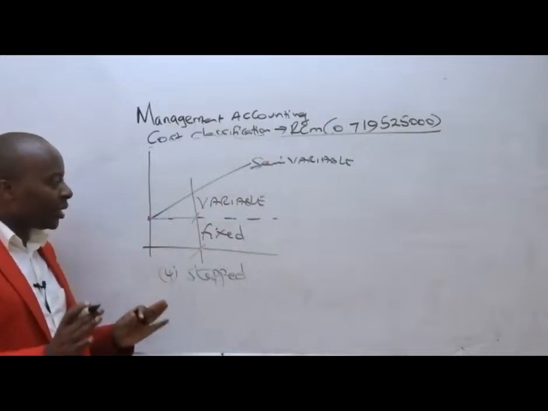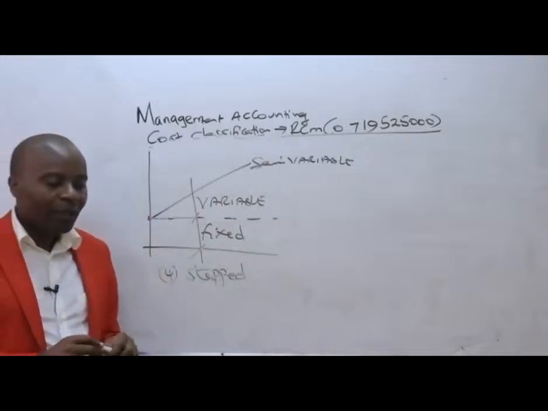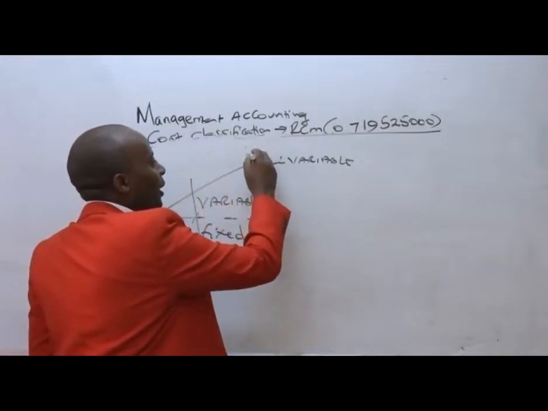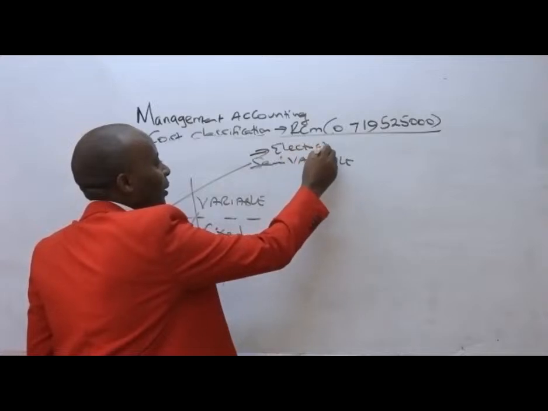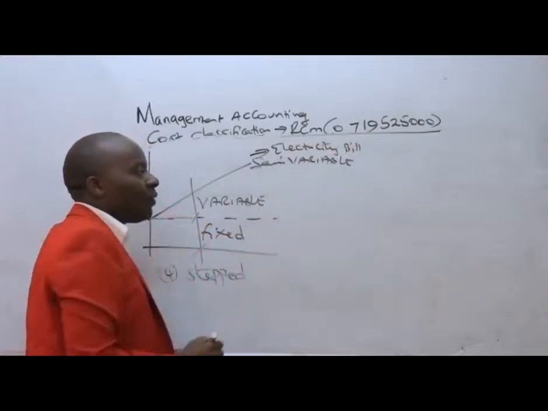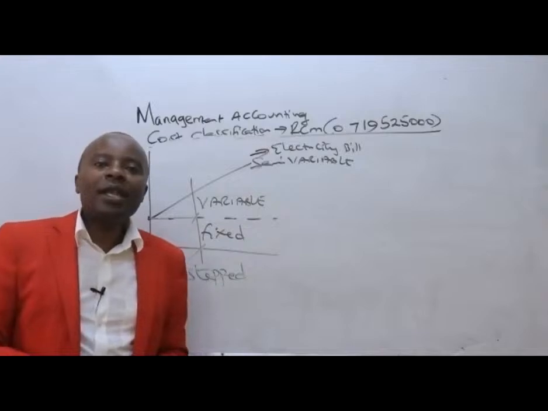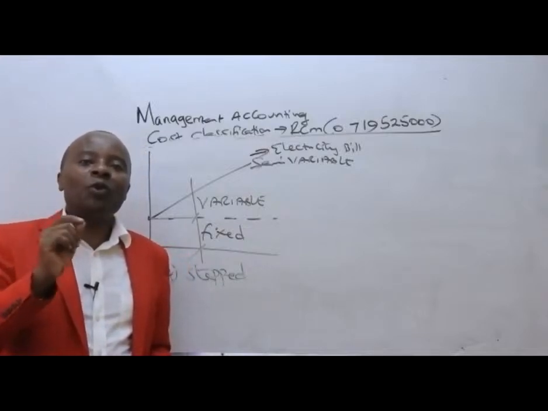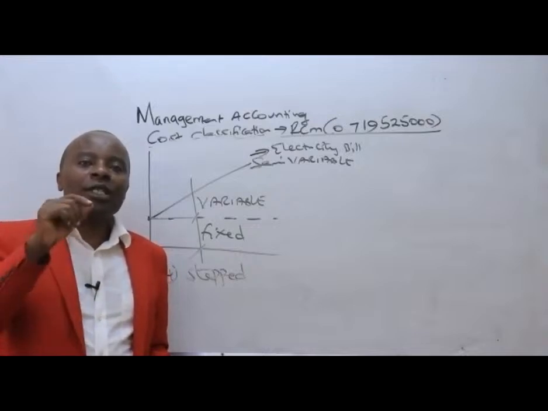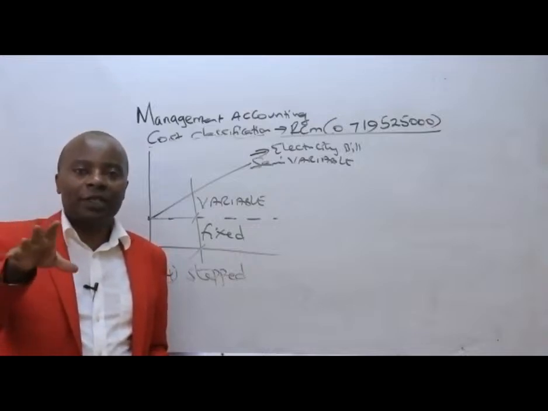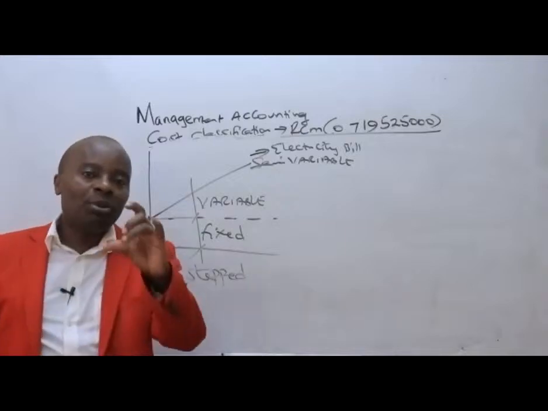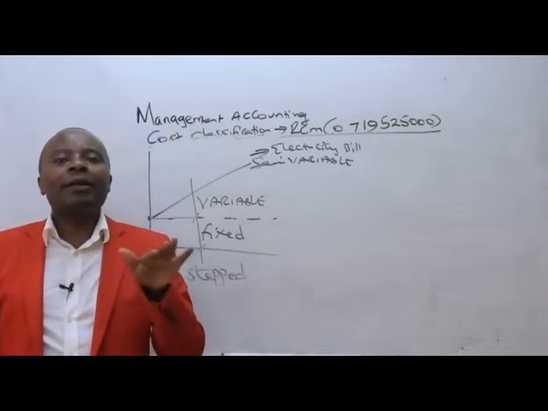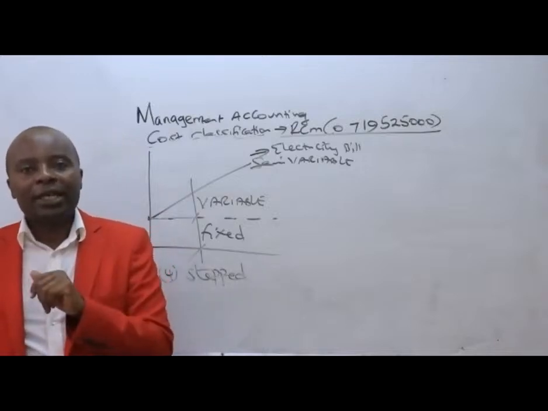Now listen, ladies and gentlemen. If you have, for example, an electricity bill, trust me that there is a component of your bill that does not depend on the number of units that you consume. There are those Kenya shillings, or whatever currency you're using, which will be put onto your bill that are dependent on periodicity, monthly, like Kenya shillings 120.